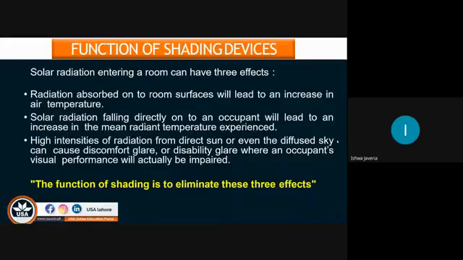Then we have solar radiation falling directly onto an occupant, which will lead to an increase in the mean radiant temperature experienced. Obviously, if the air temperature of that room is increased, we will have extra mean radiant temperature experienced by the occupants. Then high intensities of radiation from direct sun or even the diffuse sky can cause discomfort, glare, or disability glare, where an occupant's visual performance will actually be impaired. So, dear students, the function of shading is to eliminate these three effects.